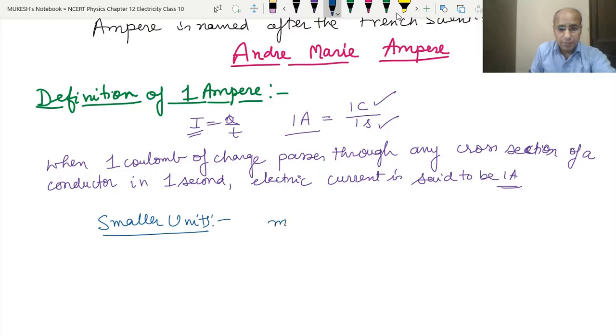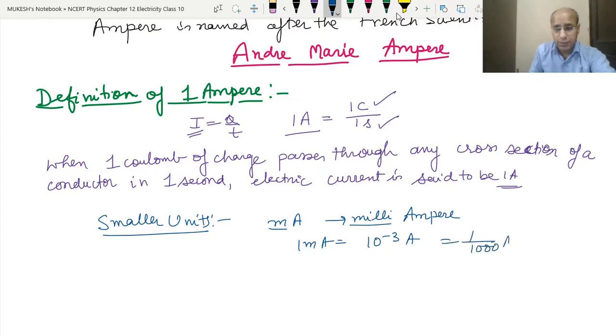What are those smaller units in practice? One is the milliampere. Whenever we write milli, we write m as a small case letter and A as a capital. 1 milliampere equals 10 raised to the power minus 3 ampere, or 1 upon 1000 ampere. So 1 milliampere is the 1000th part of an ampere. And the next is the microampere, with the sign of micro.